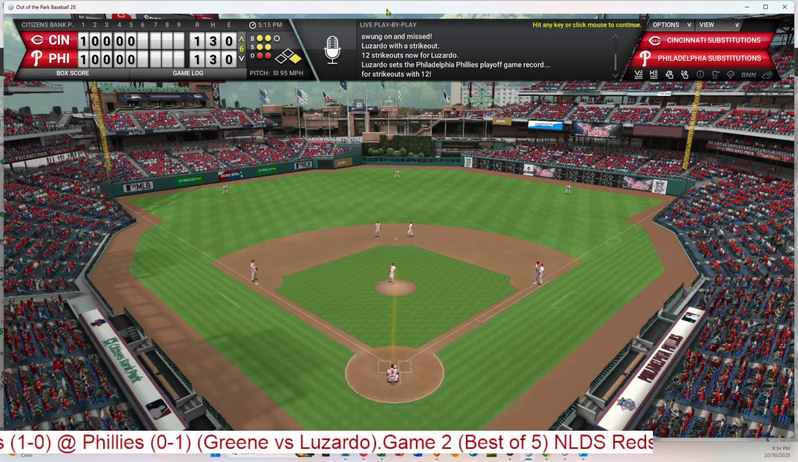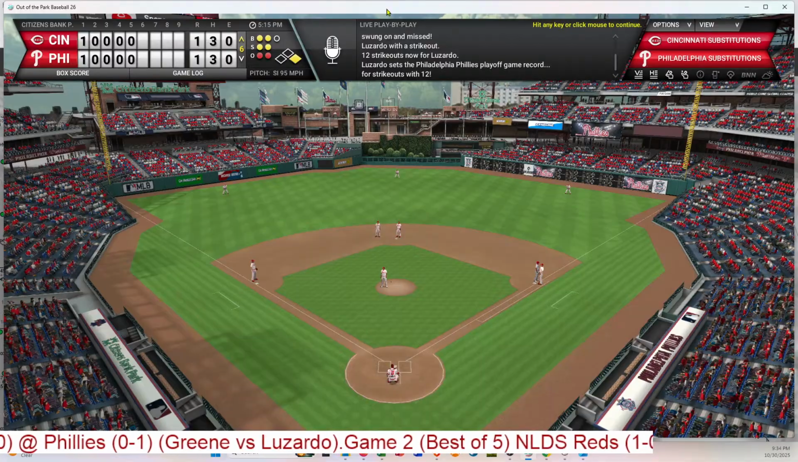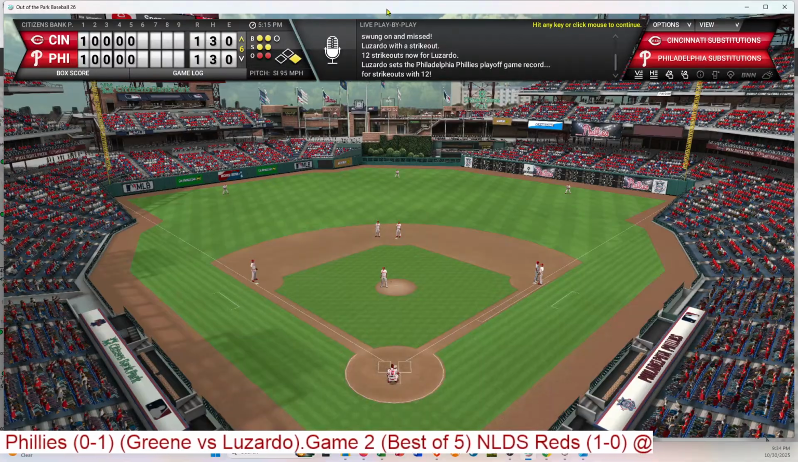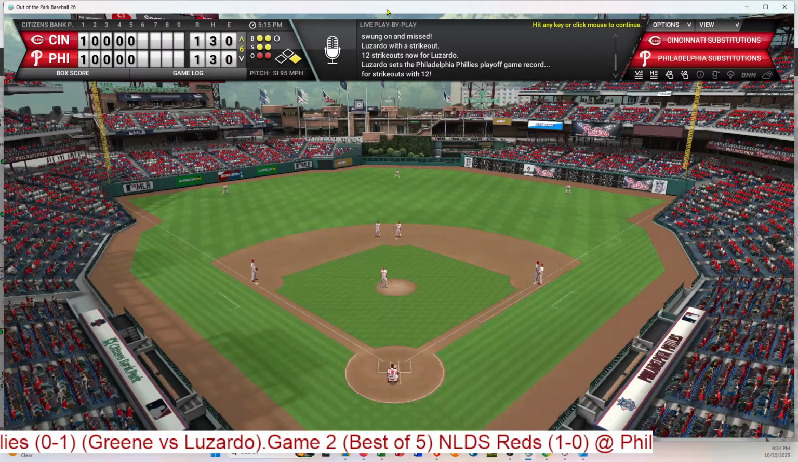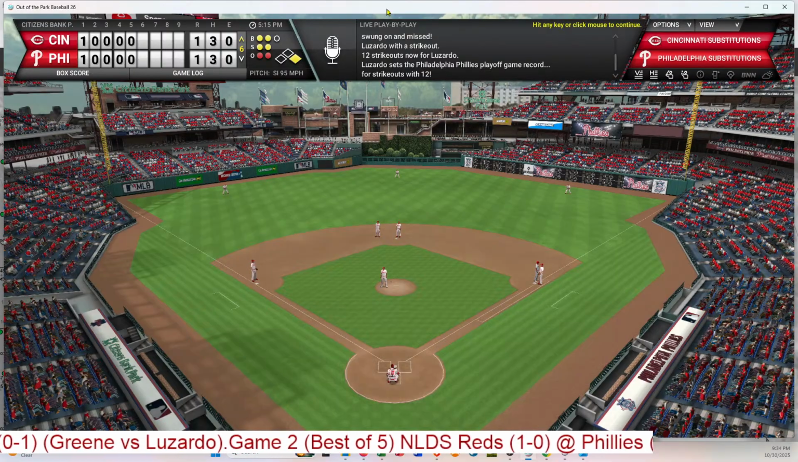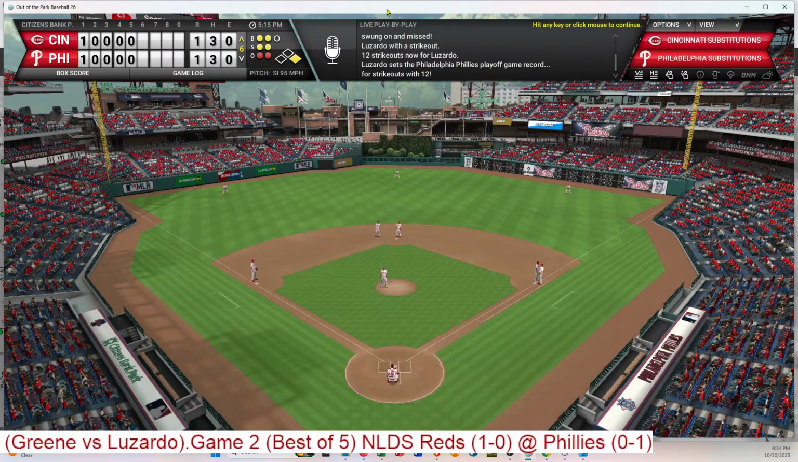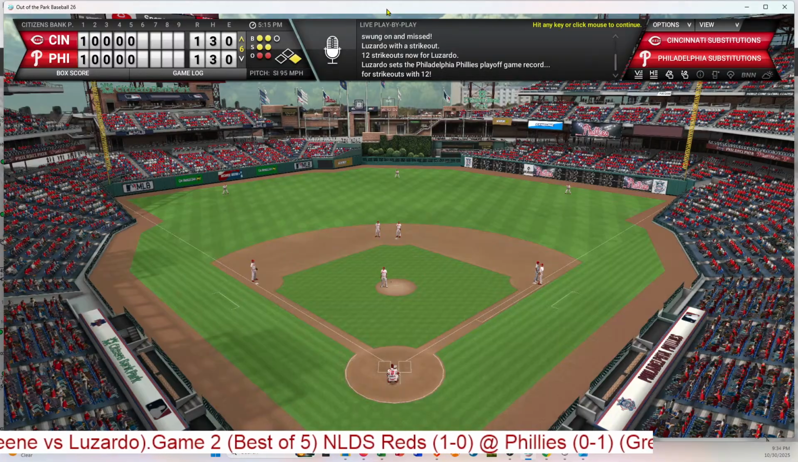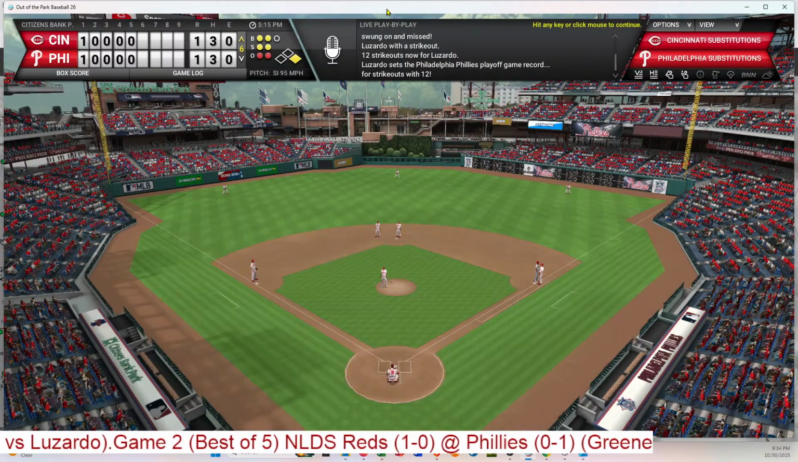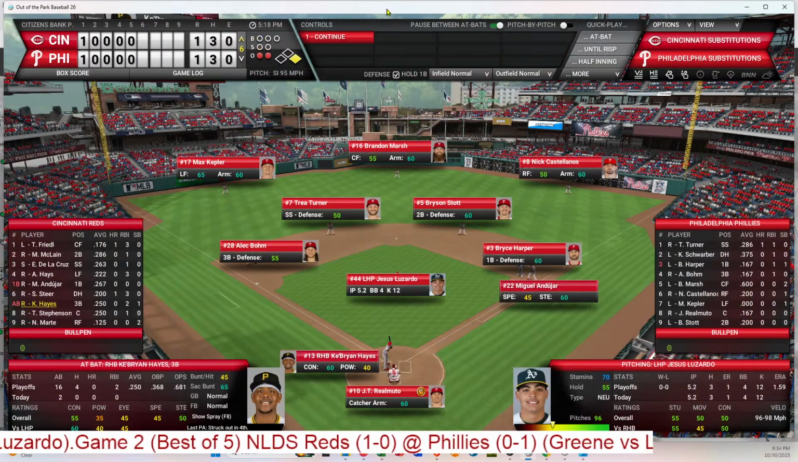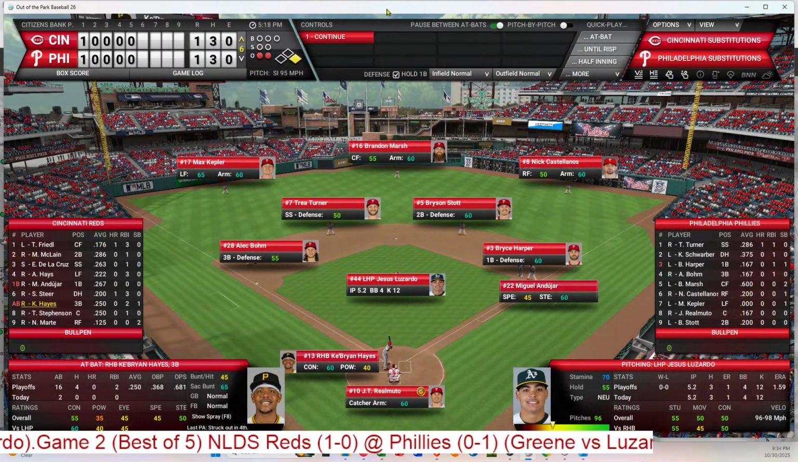What a performance by Luzardo. 12 strikeouts. Struck him out on a single. That's a playoff game record for the Phillies in their long history and in their playoff history. So that's pretty impressive. 12 strikeouts. And Hayes will step up with 2 outs. See if he'll add to it.